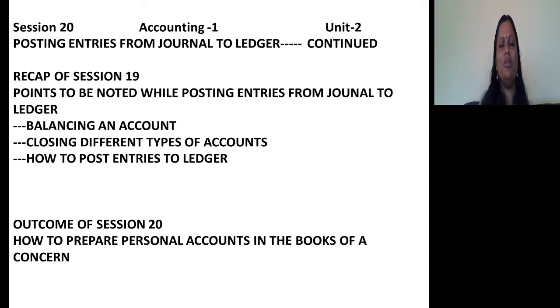In the previous session, particularly in session 19, we discussed in detail the points to be noted while posting entries from journal to ledger, how to balance an account, how to close different types of accounts, and how to post entries from journal to ledger. In this session, we are going to discuss how to prepare a personal account in the books of a business concern. In the sense, posting entries from journal to ledger is continued in this session.